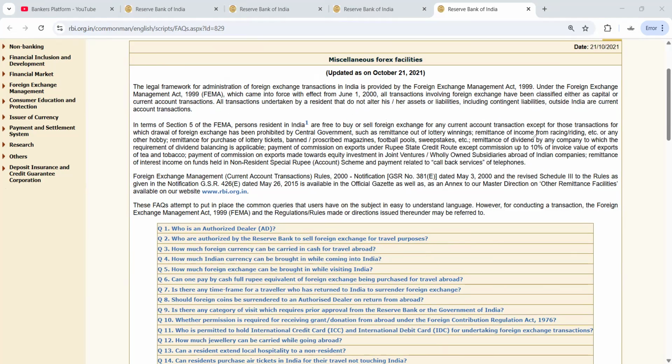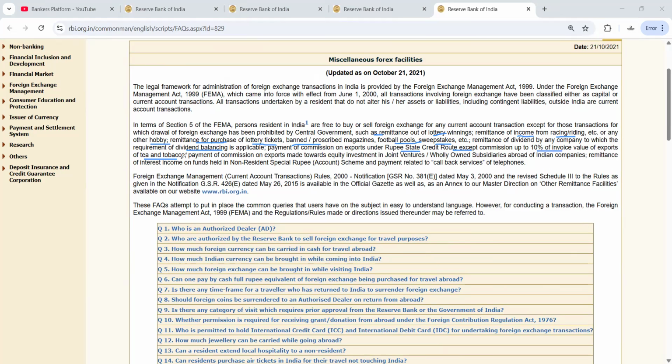So what are the things which are prohibited? First is lottery winnings, remittance of income from racing or riding or any other hobby, remittance for purchase of lottery tickets, banned or proscribed magazines, football pools, sweepstakes, etc. Remittance of dividend by any company to which the requirement of dividend balancing is applicable, payment of commission on export under rupee state credit route, except commission up to 10% of invoice value of export of tea and tobacco.